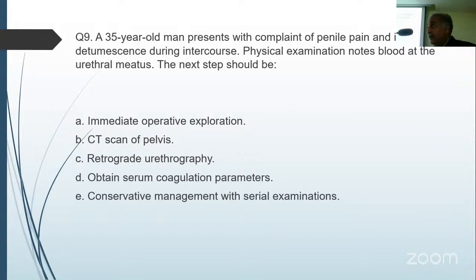So what is your answer? C, retrograde urethrography to rule out urethral trauma in case of fractured penis. Yes. So many times they may not exactly show extravasation on retrograde urethrography, and there you need to do a urethroscopy to rule out the urethral trauma. So many times the retrograde urethrography may not be conclusive, right?